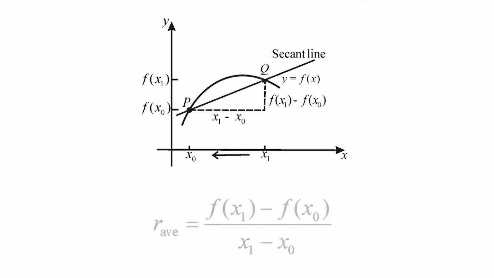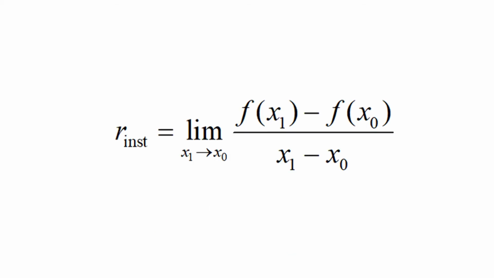Rates of change. If y equal to f of x, then the average rate of change of y with respect to x over the closed interval x naught, x1 is R average equal to f of x1 minus f of x naught upon x1 minus x naught, and the instantaneous rate of change of y with respect to x when x equal to x naught is R instantaneous equal to limit of f of x1 minus f of x naught upon x1 minus x naught as x1 approaches x naught.